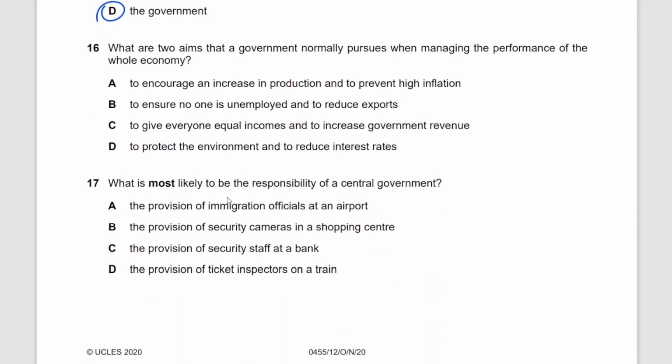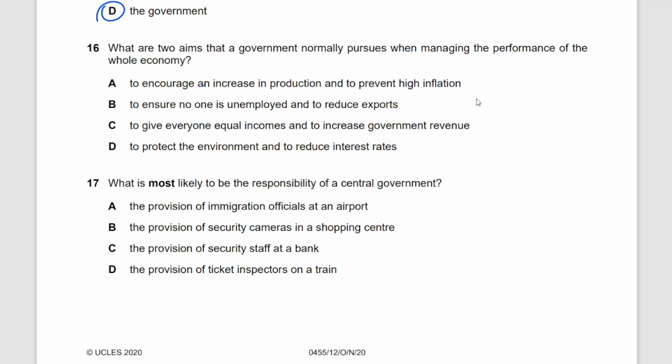What are the two aims that the government normally pursues when managing the performance of the whole economy? To encourage an increase in production and prevent high inflation. For question number 16, A is your increase in GDP, to encourage an increase in production and to prevent high inflation. Low and stable inflation is one of your economic objectives.